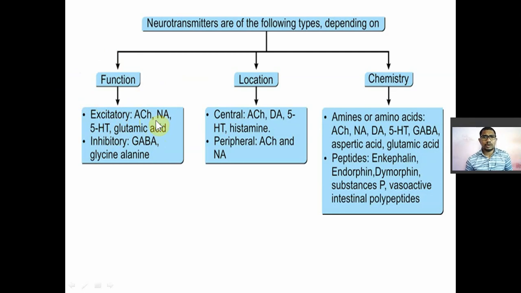Then glutamic acid. You have to remember which are the excitatory neurotransmitters here.